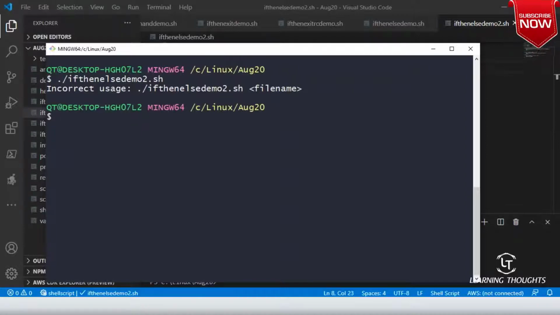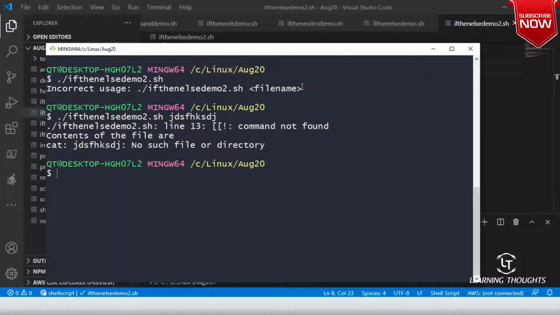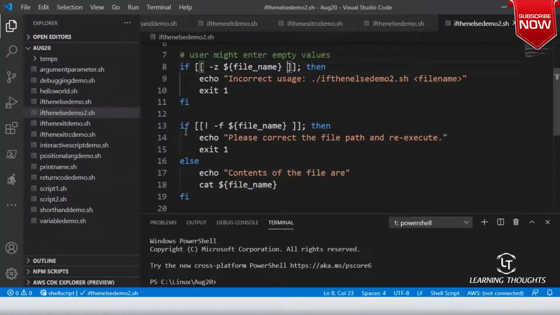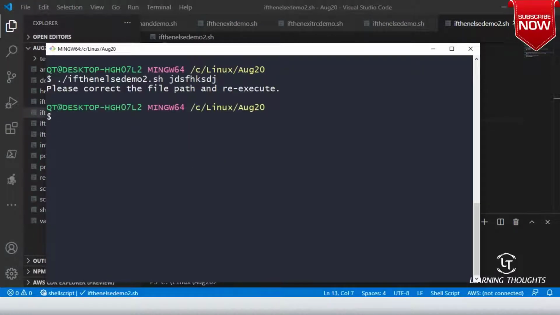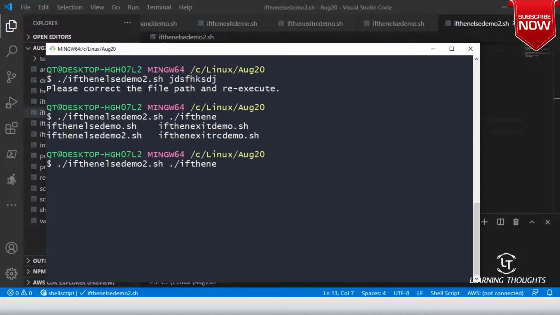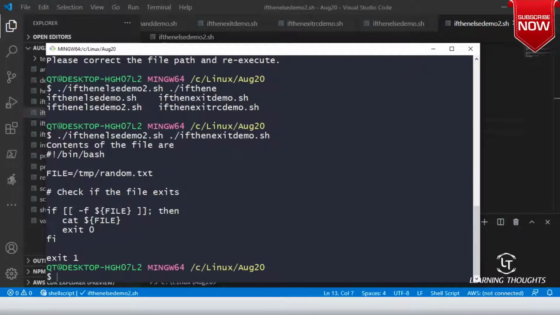Sorry, it is trying to tell that it is incorrect usage. Now, if I try to give, okay. So, what is it trying to tell? First is line 13. There is something going wrong in line 13. In line 13, you have passed the file name and then you are trying to tell not file. So, here I have to give one more space. And now, if I give the file path, which is a correct file path, dot slash if then else if then exit demo.sh, it is printing contents of the file.